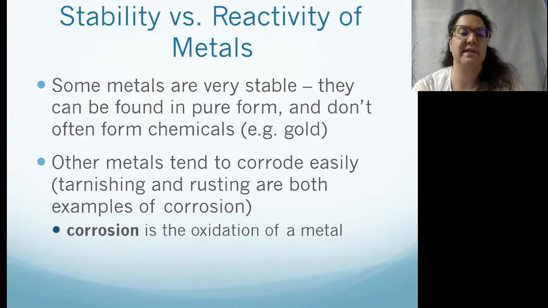Some metals are very stable and can be found in pure form in the environment and don't often form chemical compounds, for example, gold. Other metals tend to corrode, tarnishing or rusting, for example, and these metals form chemical compounds more easily. So, for example, corrosion is the oxidation of a metal.